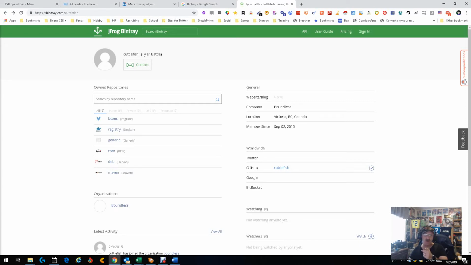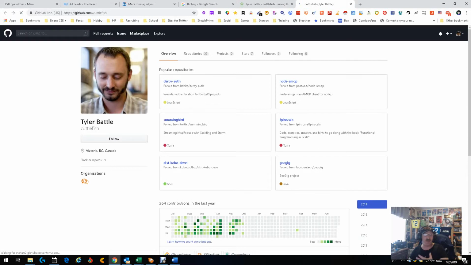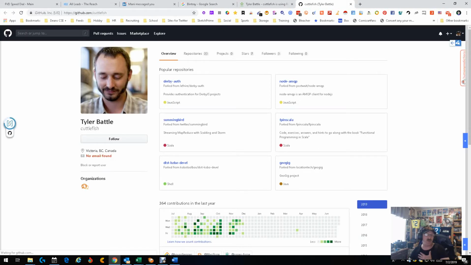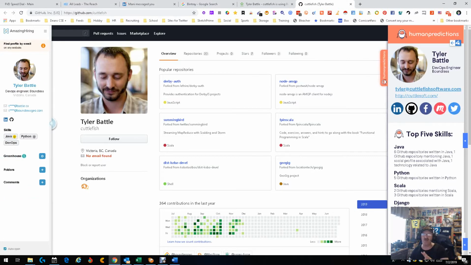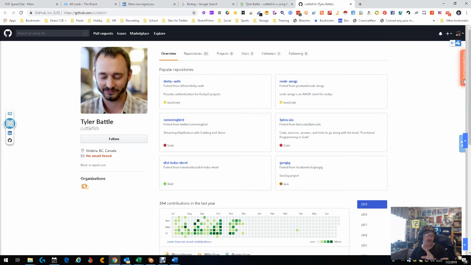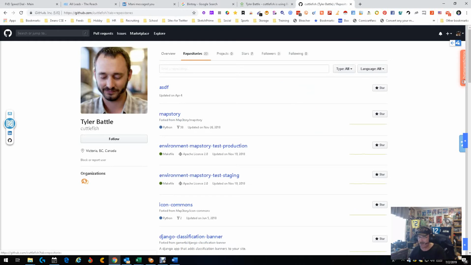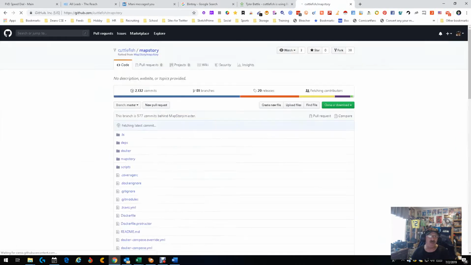And now we're going to go to Cuttlefish. What I want you to do is see how I'm going about this. We're going to do a little search. Search, no email found. Now, as you can see, I've got a boatload of tools finding stuff, but we're going to pretend they don't work. So let's go to repositories. We're going to go ahead and see some repositories. Let's go to this one. It's in Python. That's fine. I don't really care because we know he does Java.